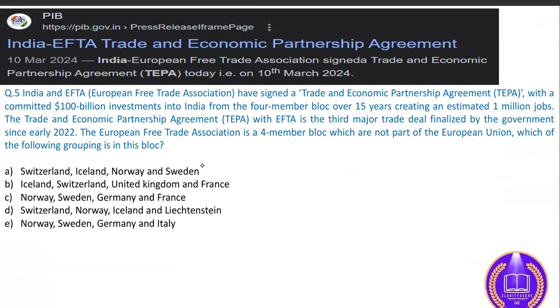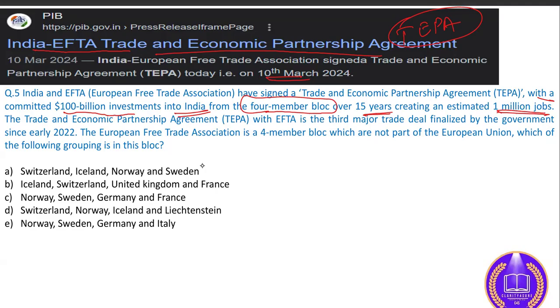See, one of the most important questions: the India-EFTA TEPA agreement, the Trade and Economic Partnership Agreement, was recently signed on 10th of March. India has signed the TEPA agreement with a commitment of $100 billion investment into India from the four-member bloc over 15 years, creating an estimated 1 million jobs.